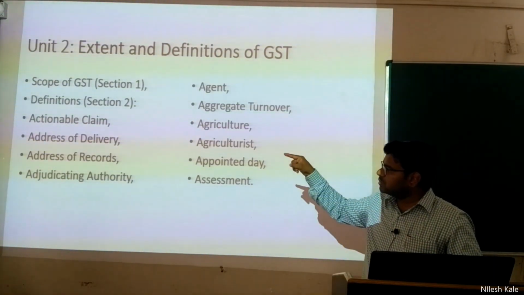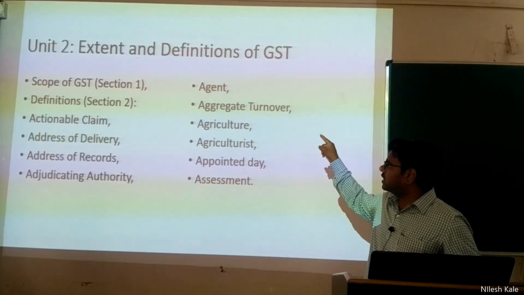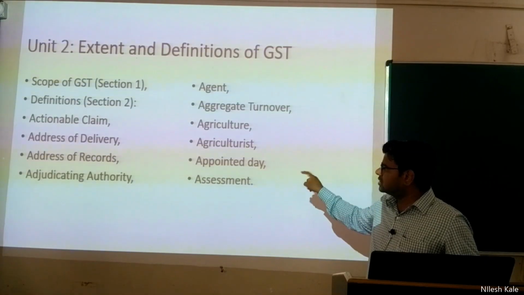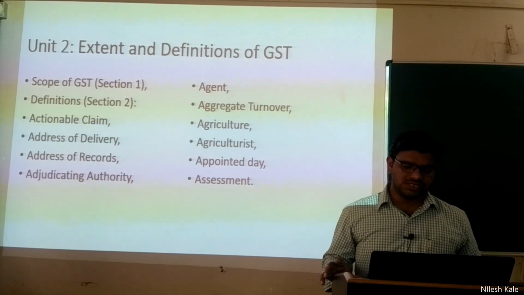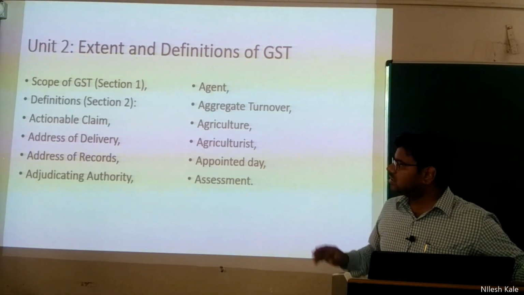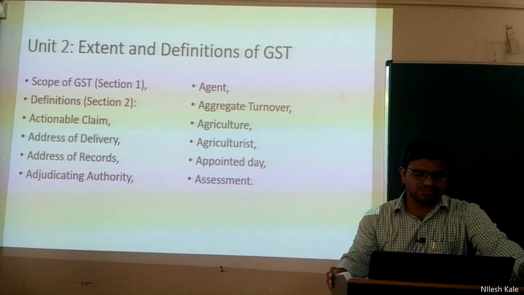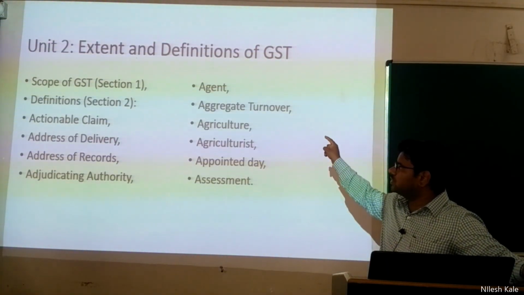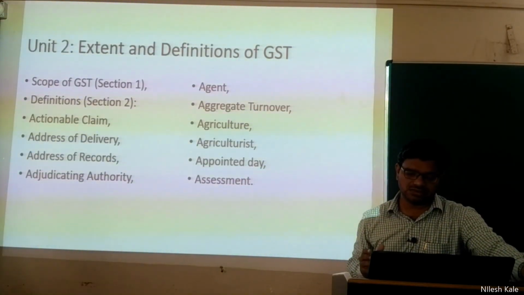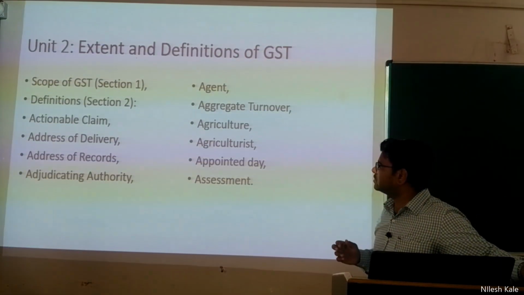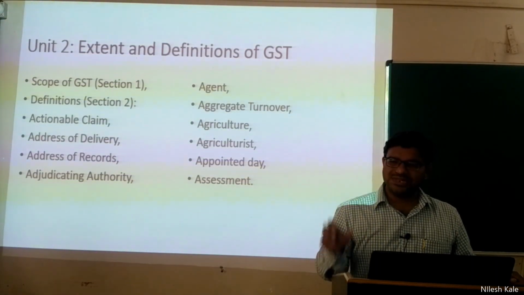Then we are going to learn about actionable claim, address of delivery, address of records, adjudicating authority, agent, aggregate turnover, agriculturist, appointed day, and assessment. Okay, now let me tell you about the scope of GST and definition. The definition about a few things we are going to learn today, and then aggregate turnover, a video is already made on it, right? Please go through that aggregate turnover. The link will be given in the description box. So 3 videos will be made on unit number 2, very short videos.